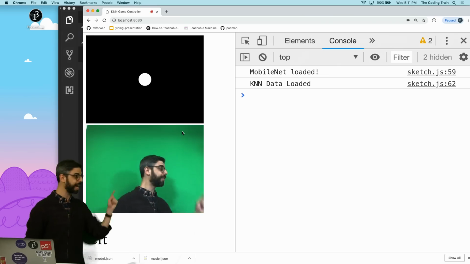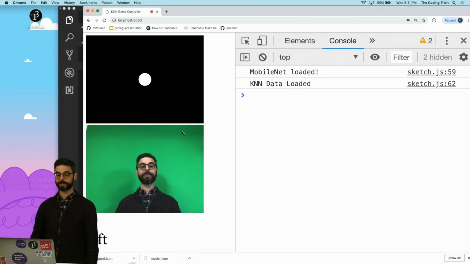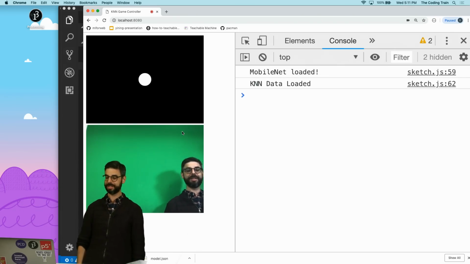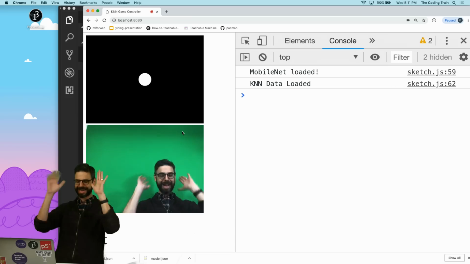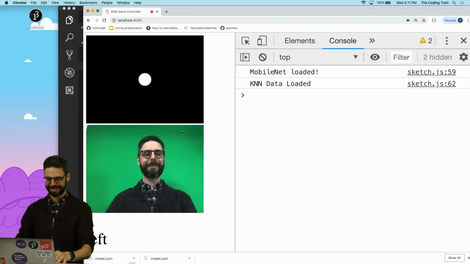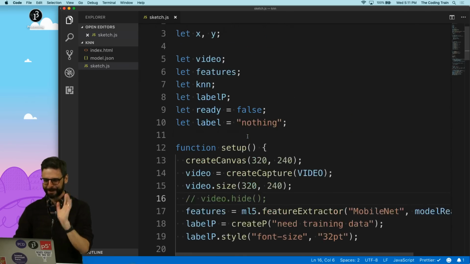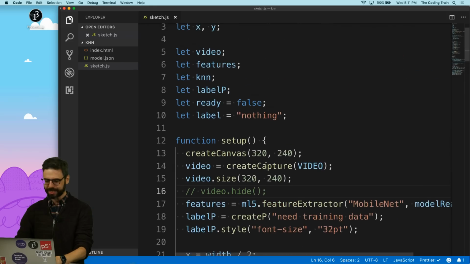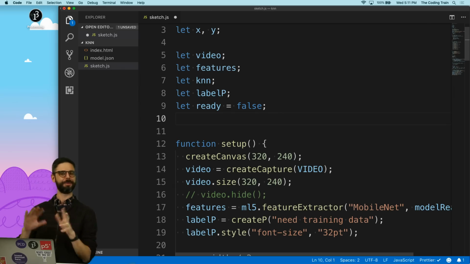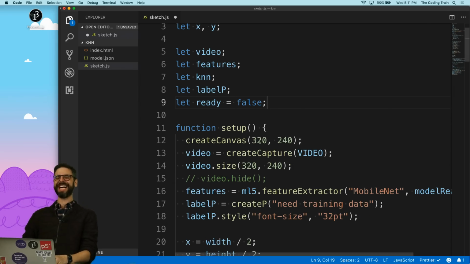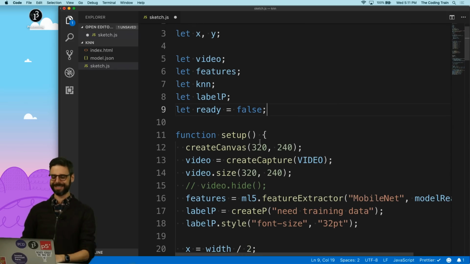All right, so we've got the ellipse, and now I want to be able to move it to the left. Now left is really to the right in terms of it following me. But I want it to move the opposite way, so that it mirrors myself. I got it. Up and down is going to be easy. Let's do up and down first. So I need to add a variable. All right, up and down is easy.